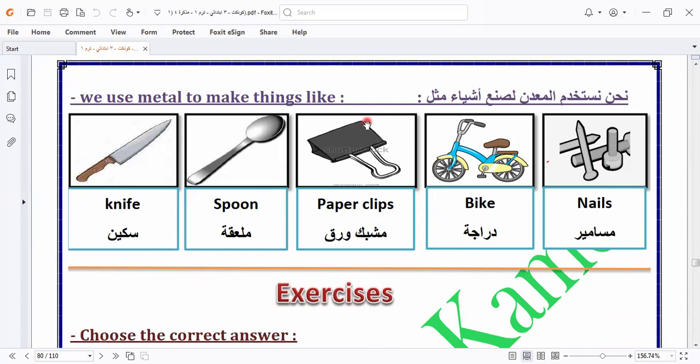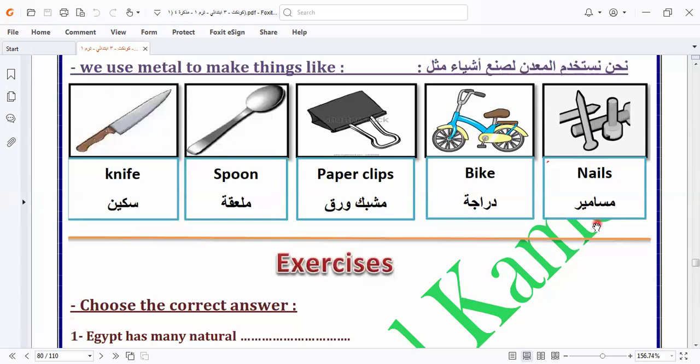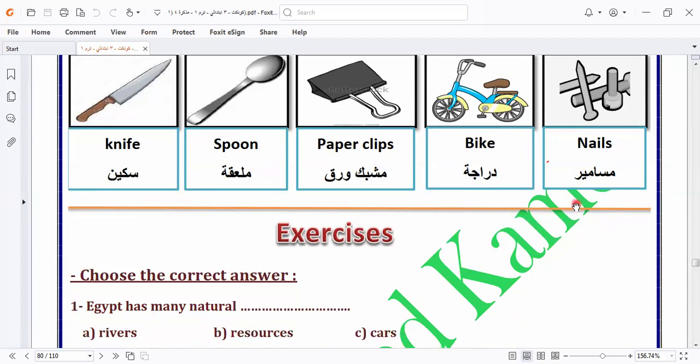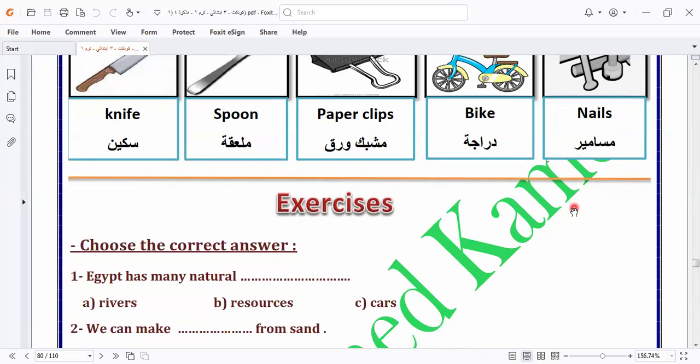Okay, because we know how to make glass and know the things that are made from metals, like knife, spoon, paper clips, bike, nails. And I would like to ask, what are the things that you see in home that are made of metal? We have knife, spoon, fork, and many other things made from metals. We see things also made of metals, but not in our home, like cars and buses. All these are made of metals, yes.